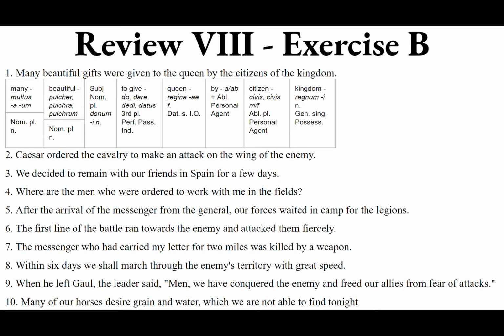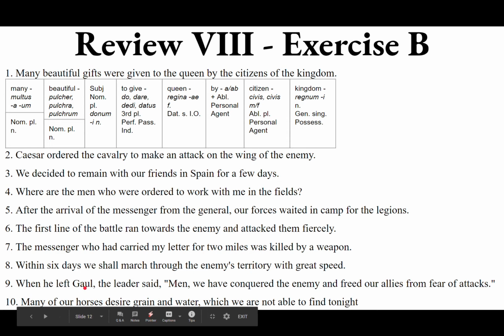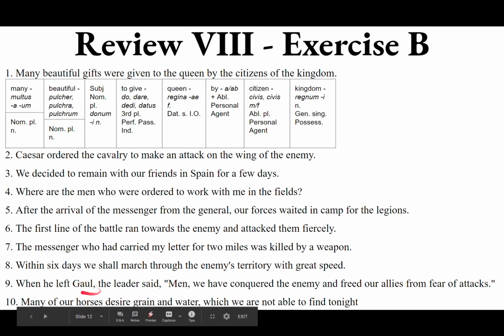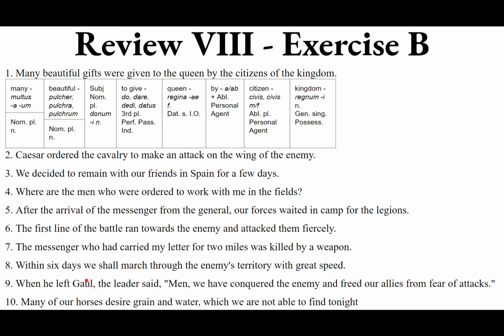So ubi discessit a, and then the ablative of Gallia, ae, feminine, Gaul, so Gallia. So ubi a Gallia discessit, or ubi e, letter E, e Gallia excessit. Or you could even use the verb relinquo, relinquere, reliqui, relictus, but that takes an accusative direct object. It's a transitive verb. So Gallia would have to be direct object, Galliam. So ubi Galliam reliquit.